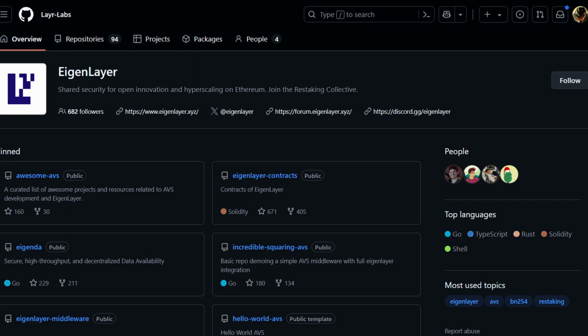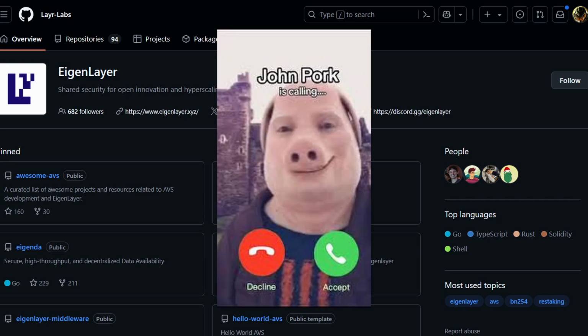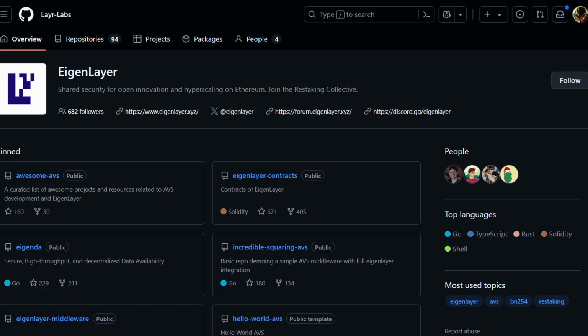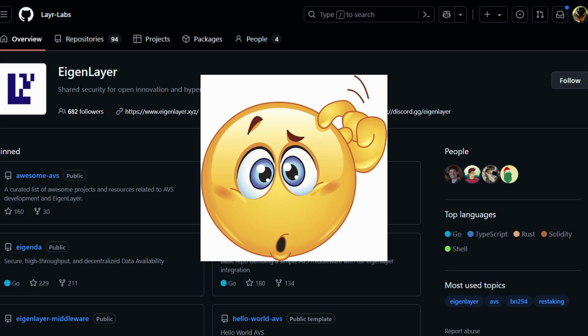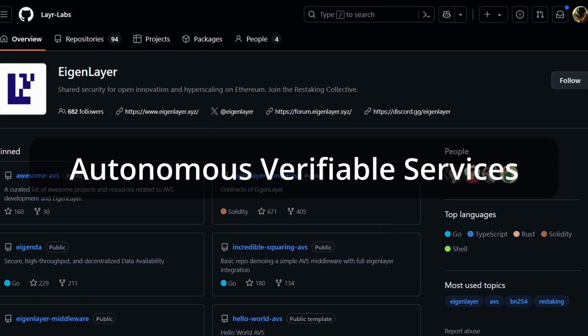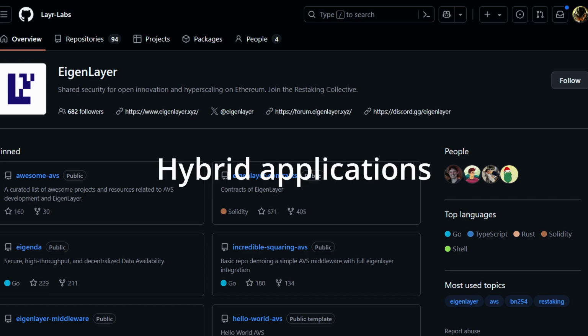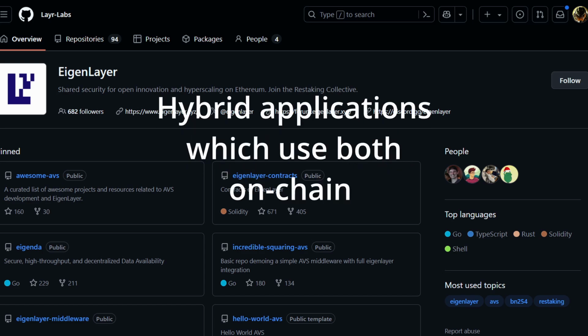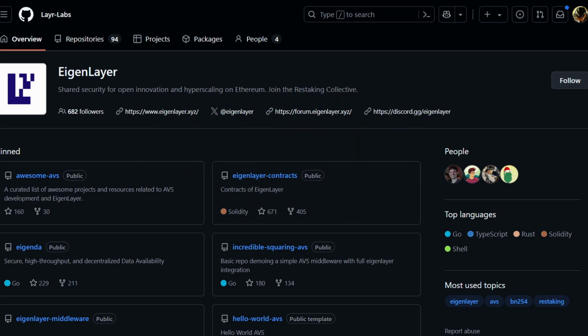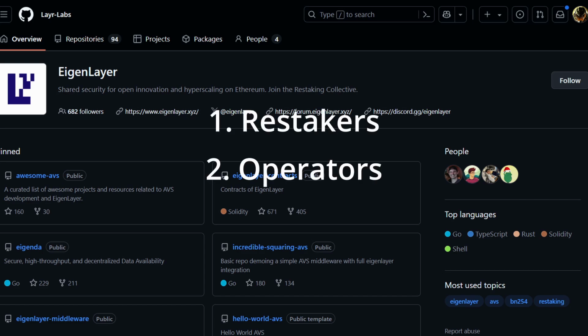The core functionality of EigenLayer lies in the fact that you can deploy services called AVSs or actively validated services. Wait a second. Turns out they renamed it because people were finding it too hard to understand. And now they're called Autonomous Verifiable Services. Makes more sense. You can think of them as hybrid applications which use both on-chain and off-chain components. There are three main parties involved in the functioning of AVSs: Restakers, operators, and users.